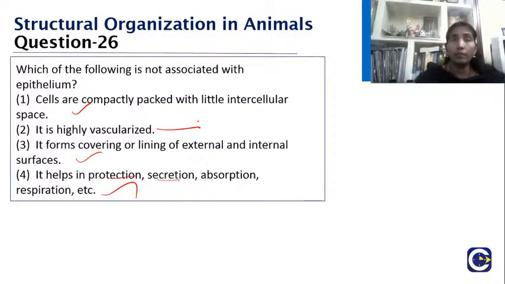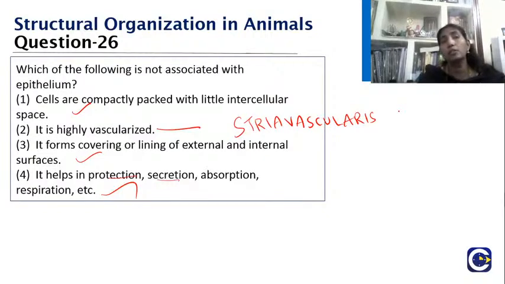So epithelium is not vascularized, but one exception is there. I think it may be too informative, but it's my duty to inform you. In the cochlea we have the stria vascularis, which is a highly vascularized epithelial tissue. That is one exception. But apart from that, epithelium is not vascularized, so that should be your answer. Excellent, Rohan, Akshaya, Jivita, Lakshmanan, Manjula, everybody giving right answers.